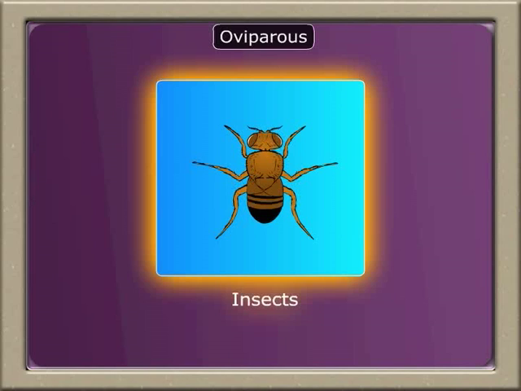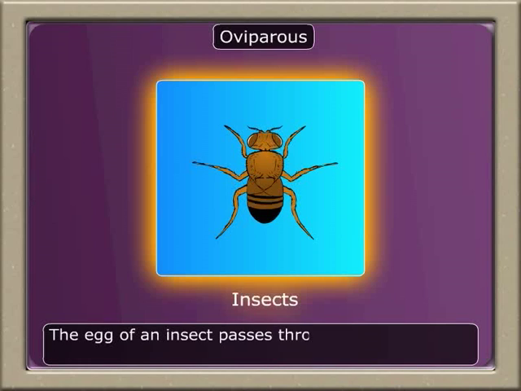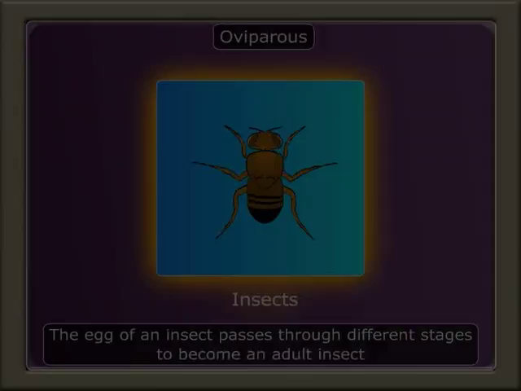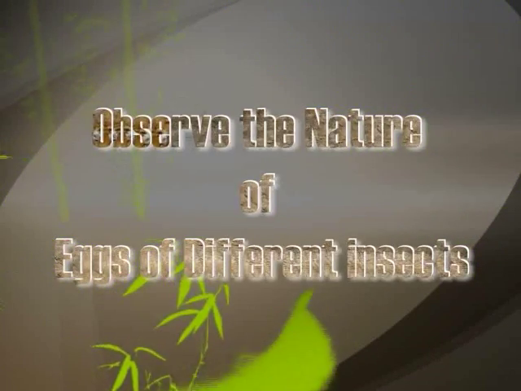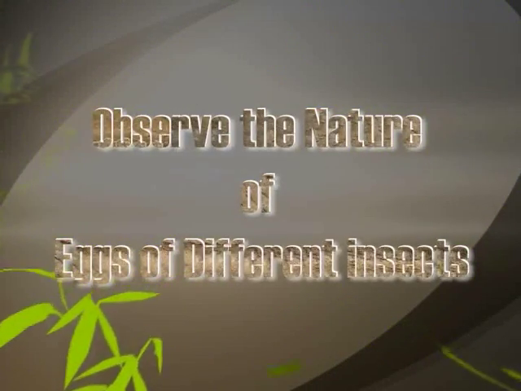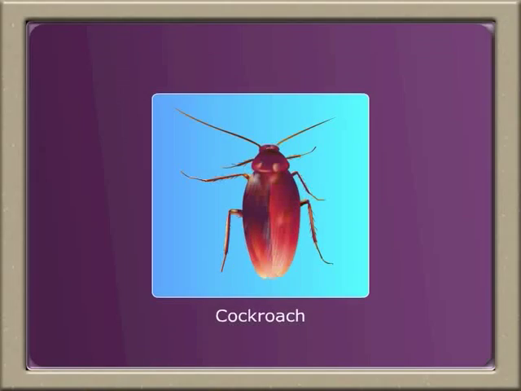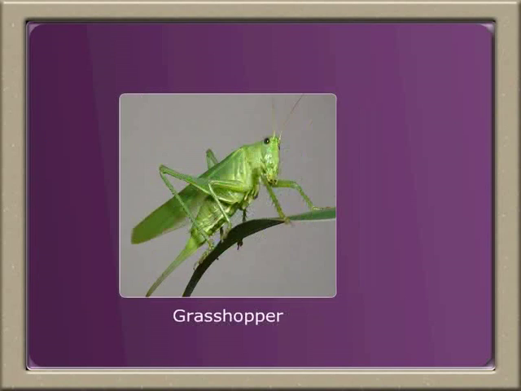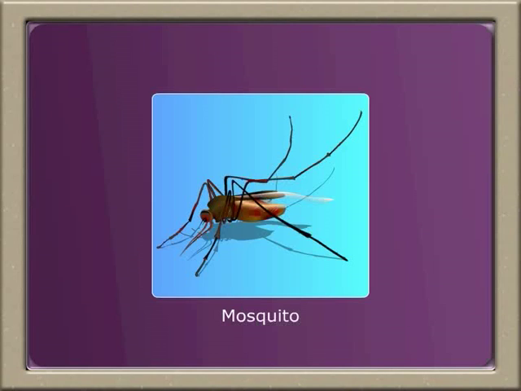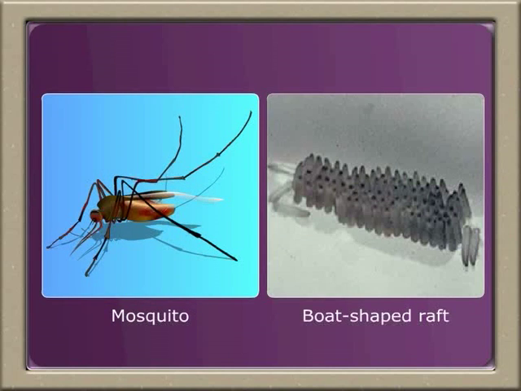Insects are oviparous. The egg of an insect passes through different stages to become an adult insect. The eggs of cockroach are put in a case called ootheca. The grasshopper fastens its eggs into an egg pod. The mosquito lays up to 300 eggs in water which are glued together in the form of a boat-shaped raft.